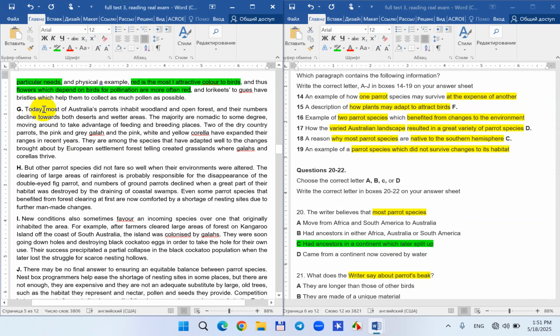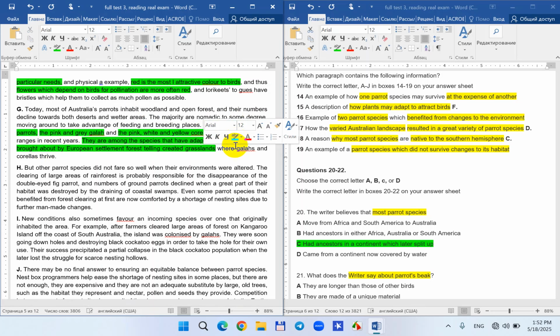Example of how one parrot, okay, did I read about the environment, getting benefits from the environment, did not survive its habitat, not yet. Today, most of the Australian parrots inhabit woodland and open forests, and numbers decline towards the deserts. Majority are nomadic. Two of the dry country parrots, the pink and grey galah and the pink, white, yellow cockatoo, have expanded their ranges in recent years, adapted well to changes brought about by European settlement.